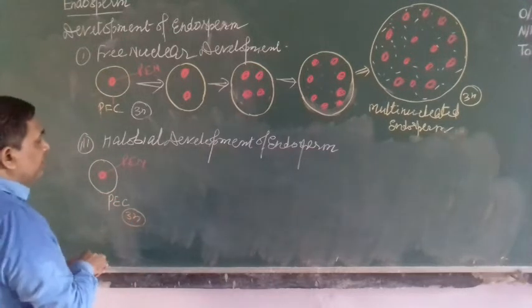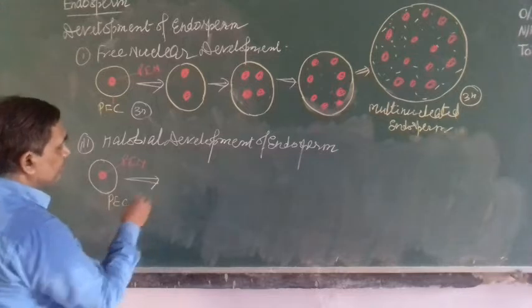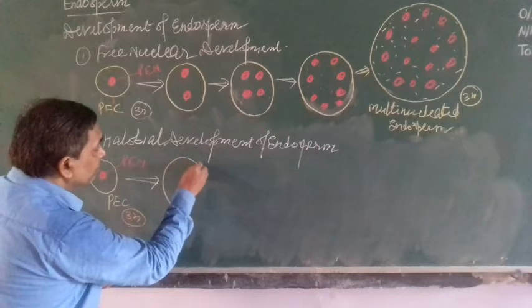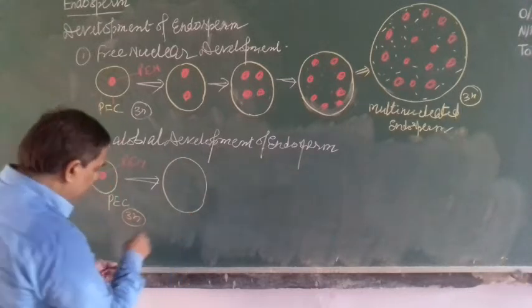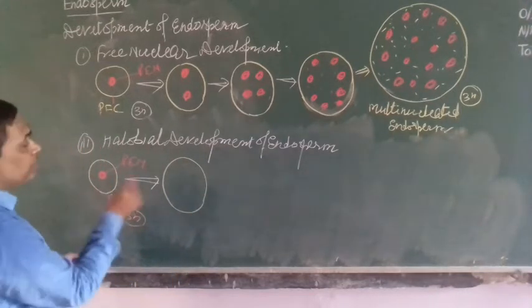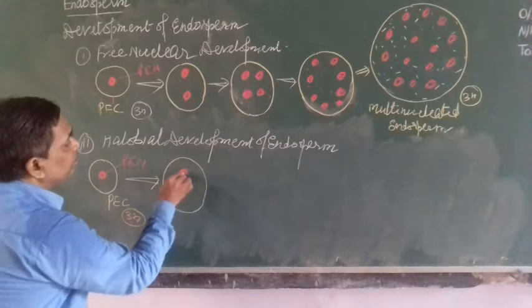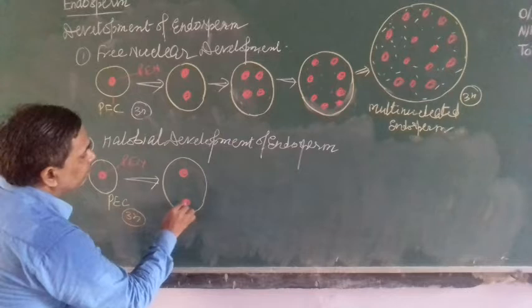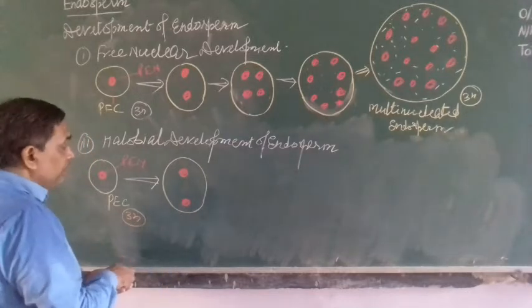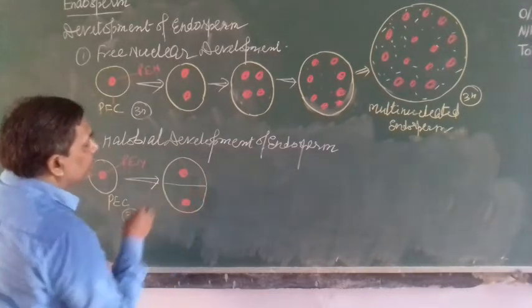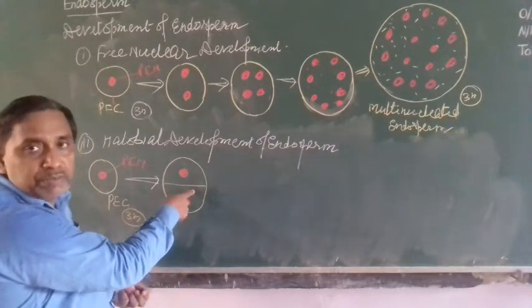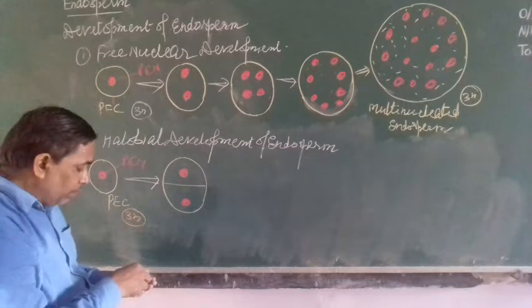When it undergoes development, at first the nucleus divides into two nuclei by mitosis. First the nucleus divides, followed by cytoplasmic division, and it becomes bicellular.